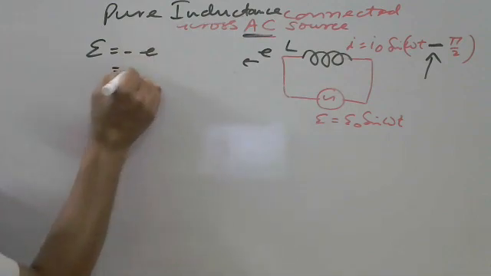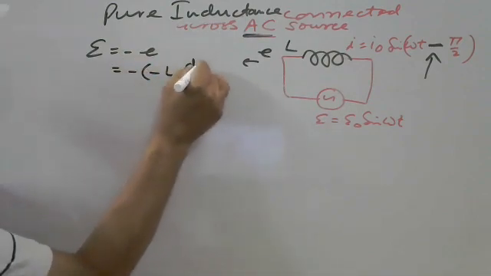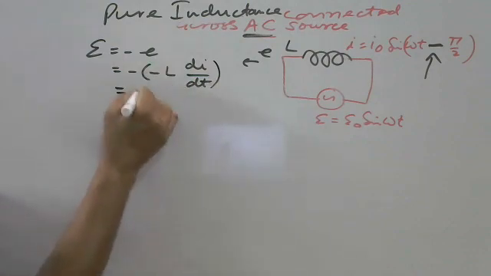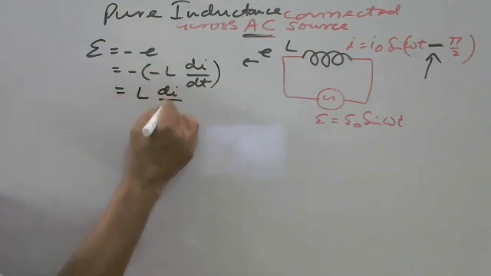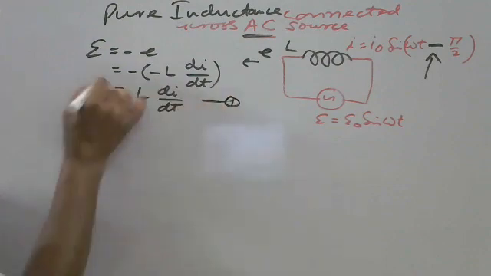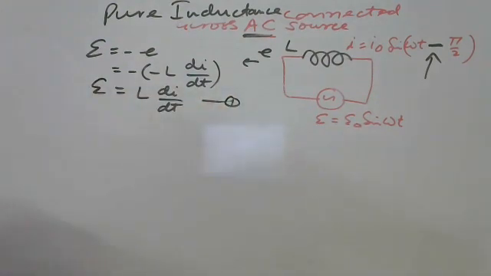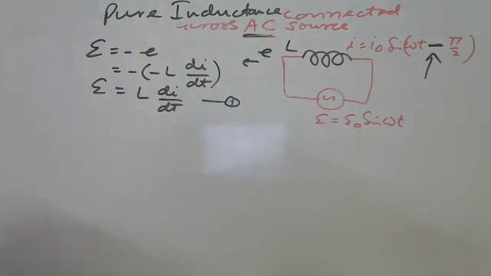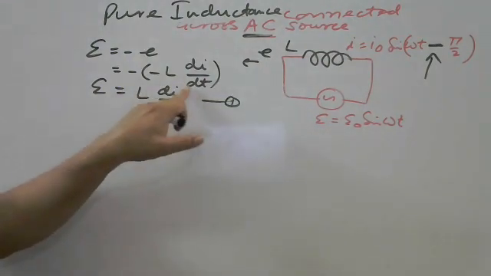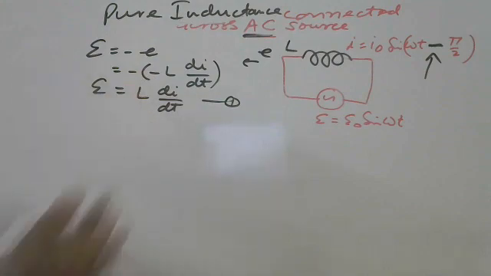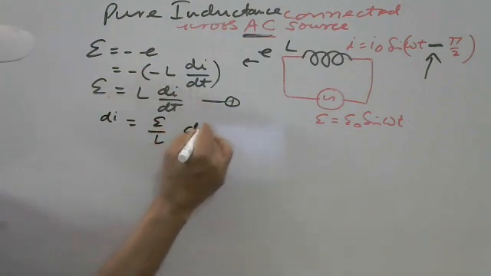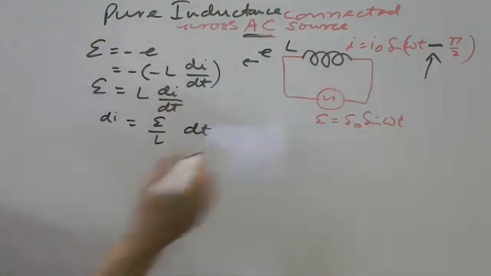What is E here? Minus L di by dt. Can we write like this also? So it can be written plus L di by dt. I think up to this, there's no doubt, because E and minus E both are in opposition as per Lenz's law. Di by dt and di by dt, L, minus plus. So di can be written as E by L dt. I think by cross multiplication we can write it.